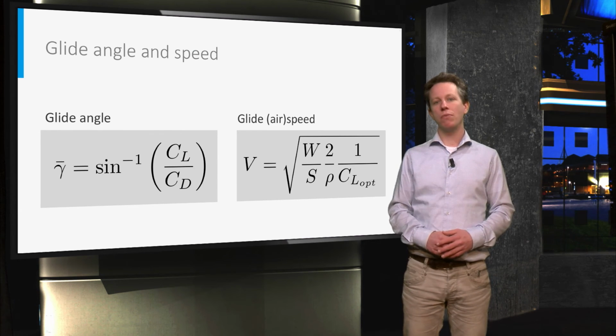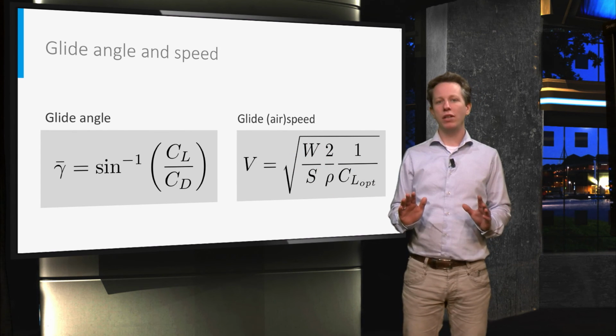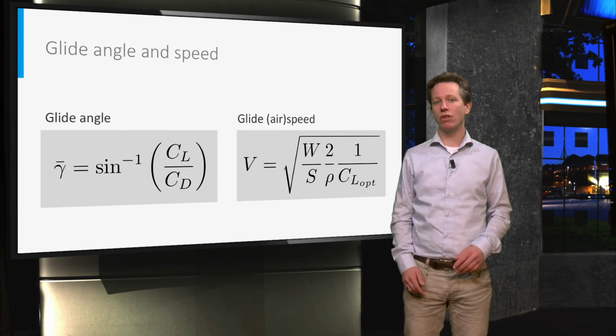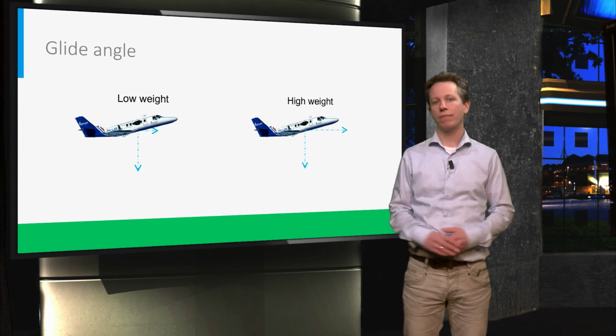Perhaps you have noticed something peculiar about this glide angle equation. It only depends on aerodynamic characteristics. Apparently, the aircraft weight does not play a role at all. So how does that work?